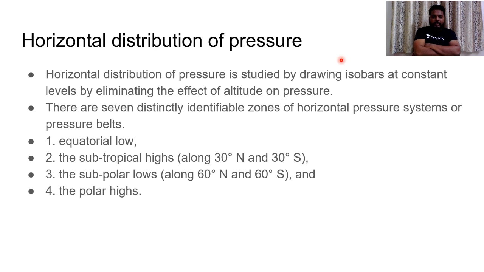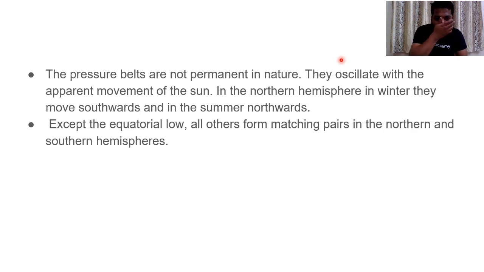One pressure belt is at the equatorial region, that is the equatorial low pressure belt, and the next 2 are subtropical highs, one in the northern hemisphere, one in the southern hemisphere, and then we have subpolar low pressure belts, one in north and one in south, and then we have polar high pressure belts, one in north and one in south. In such a way, we would be having 7 pressure belts.